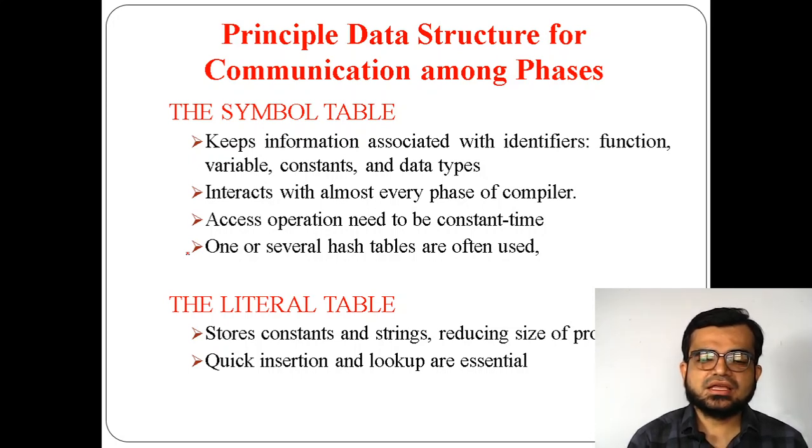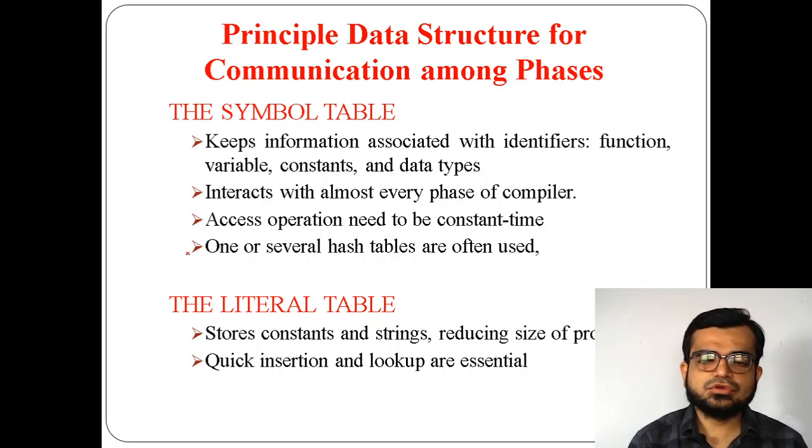What kind of information is stored in it? For example, if you are taking a program and you want to compile that, the program is your input for your compiler.